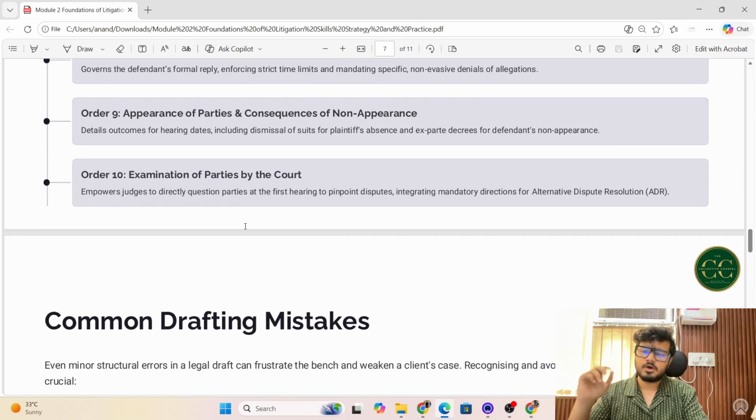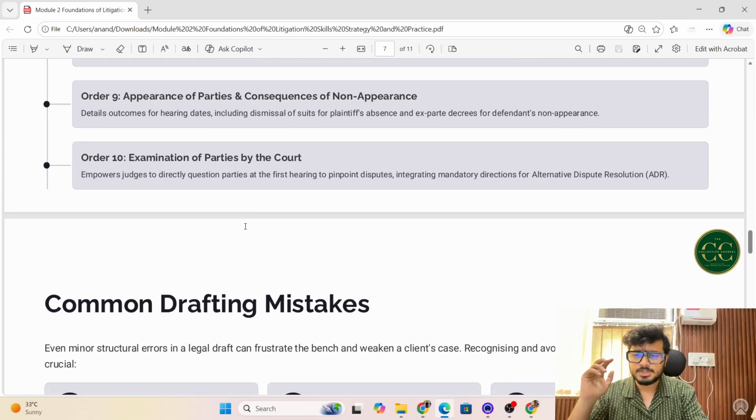Order 10 talks about the examination of parties by the court. It empowers judges to directly question parties at the first hearing to pinpoint disputes, integrating mandatory directions for alternative dispute resolution. So basically, at the first instance, the court has the power. Of course, the court has numerous powers. It has the power to directly ask the plaintiff: "What is your dispute? Why have you come before the court?"